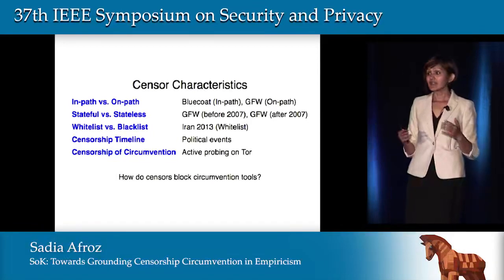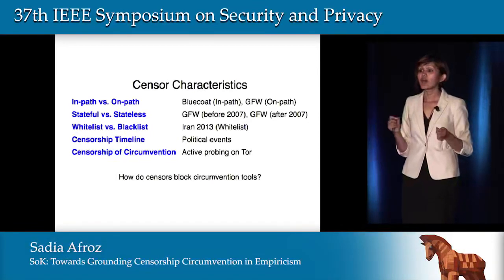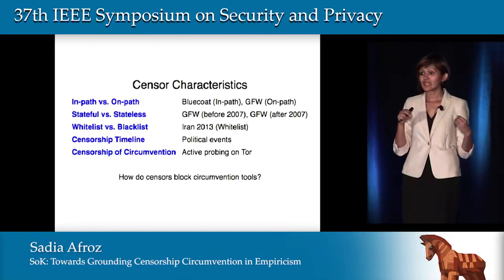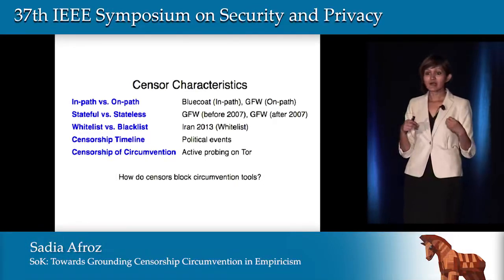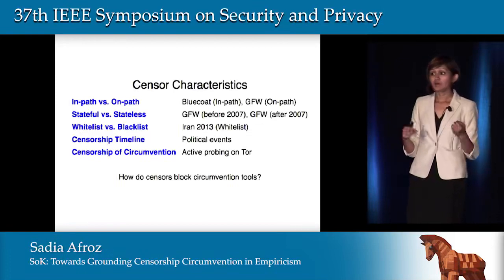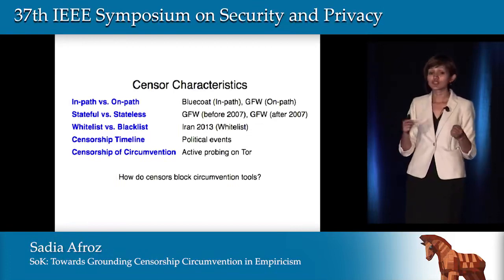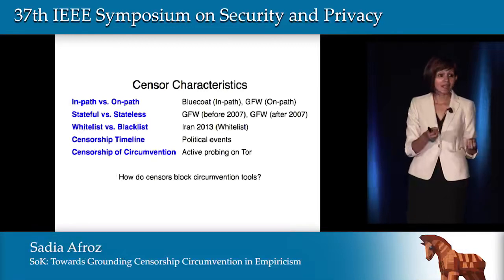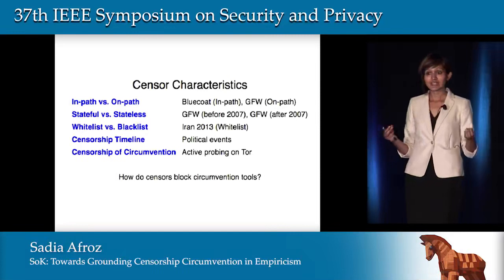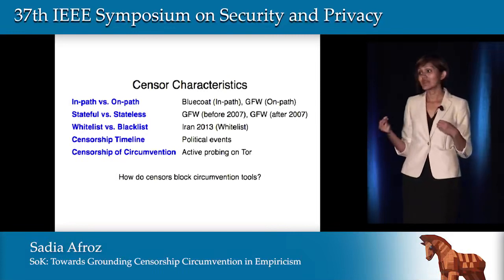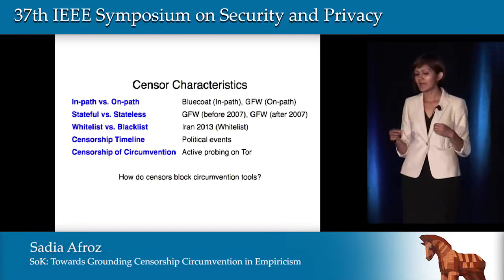On the other hand, the Great Firewall of China is an on-path censor. It's a passive censor that can monitor any traffic that is passing by. And this censor also has some capabilities and limitations. The capability is that it can do much more intensive processing, but the limitation is that it cannot drop packets. It can only inject packets. So there are some attacks proposed in the research that rely on dropping packets. Those kinds of attacks are not going to work in China.